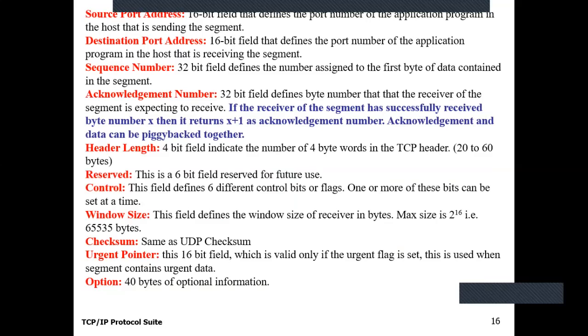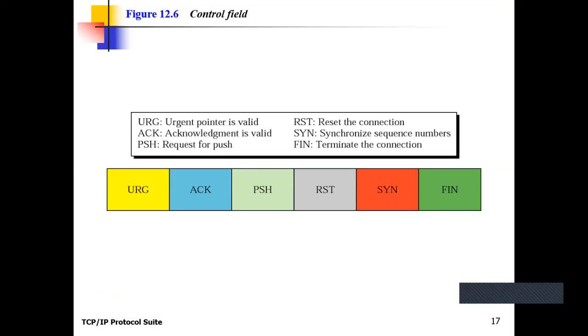You can read it. I am already explaining this. Okay. These are the 6 control fields. More than one field can be set in a particular segment. For example, whenever it receives the data successfully, it sends the acknowledgement flag. Okay, and at the same time, if it wants to finish its connection, or terminate the connection, it sets the finish flag also.